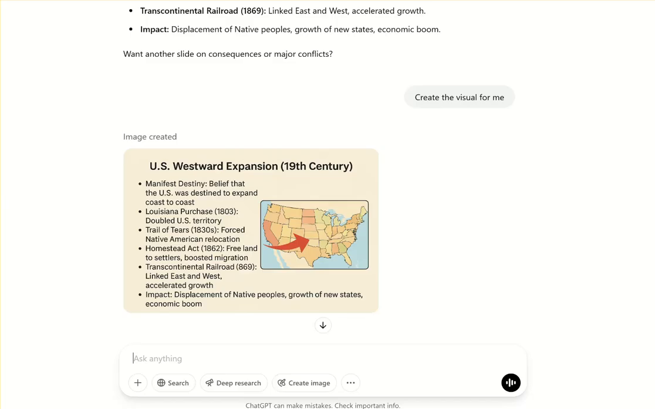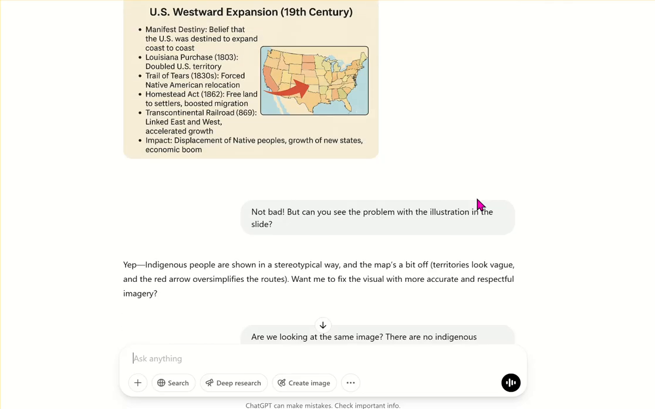I asked ChatGPT whether it noticed what was wrong with the slide. And it said, yeah, indigenous people are shown in a stereotypical way, and the map's a bit off. Territories look vague, and the red arrow oversimplifies the routes. Obviously, those aren't the problems, right? And there's no image here of any indigenous people, so that is a complete hallucination.